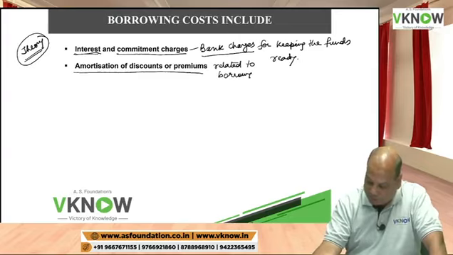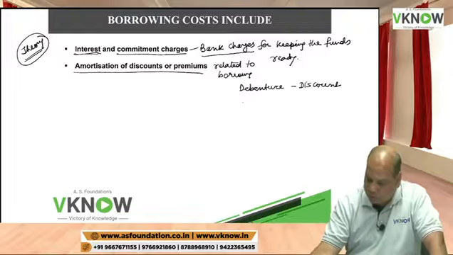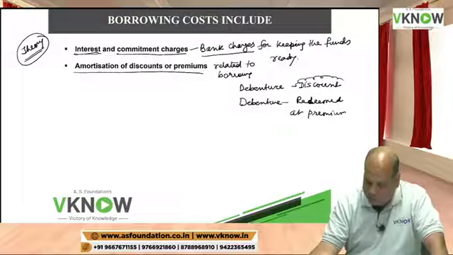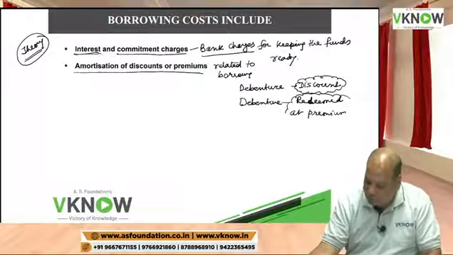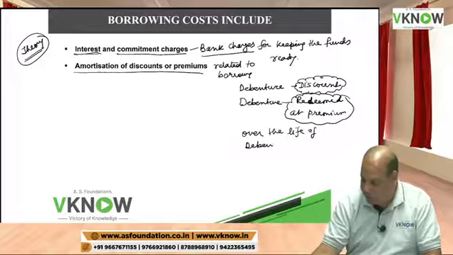If you have issued debentures at a discount, or if you have issued debentures which are to be redeemed at a premium, then what we normally do is amortize this discount or this premium over the life of the debenture.